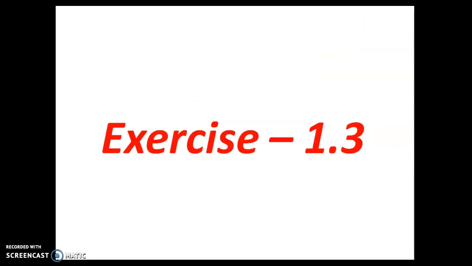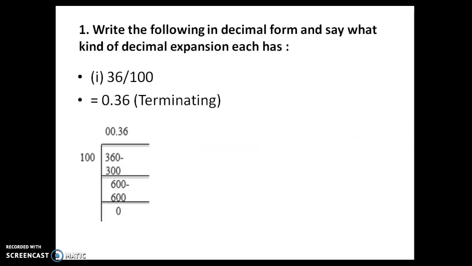So with this knowledge, we'll move to exercise 1.3. First question: write the following in decimal form and say what kind of decimal expansion each has. So the first one is 36 divided by 100.